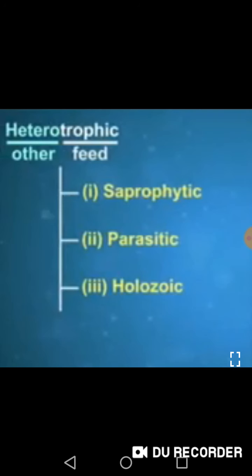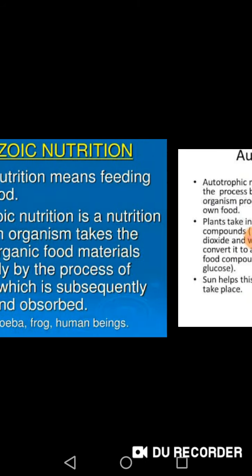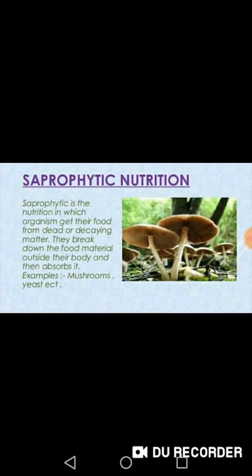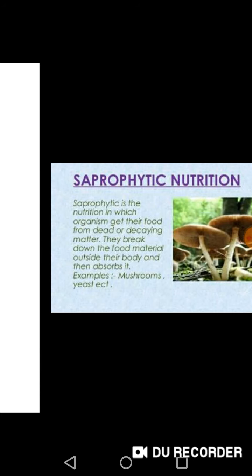Heterotrophic nutrition has mainly three subgroups, as you know: saprophytic nutrition, parasitic nutrition, and holozoic nutrition. Let's learn in detail about saprophytic nutrition. Saprophytic nutrition is the nutrition in which organisms get their food from dead and decaying matter. They break down the food material outside the body and absorb it. Examples: mushroom, yeast, etc. We'll take a bread mold example and learn.